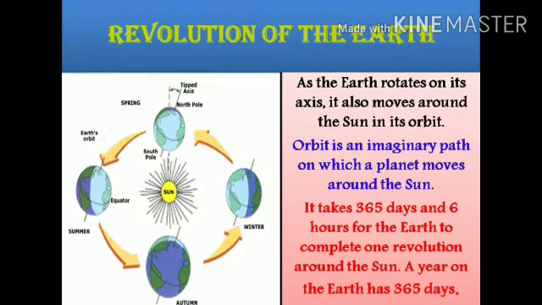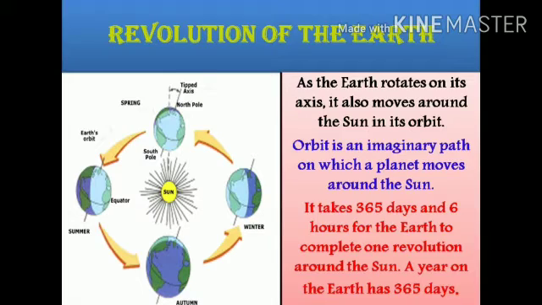Next we have the revolution of the Earth. As the Earth rotates on its axis, it also moves around the Sun in its orbit. So children, as our Earth rotates on its axis, it also moves around the Sun in a fixed path. That is called an orbit. It takes 365 days and 6 hours for the Earth to complete one revolution around the Sun. So it takes one entire year and 6 hours to complete one revolution around the Sun.